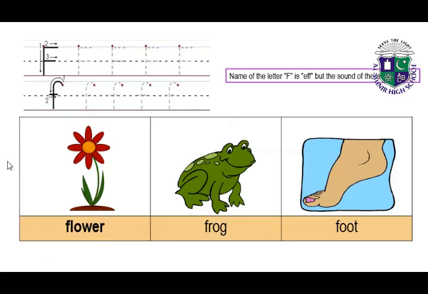The sound of the F is F for flower, F for frog, F for foot.